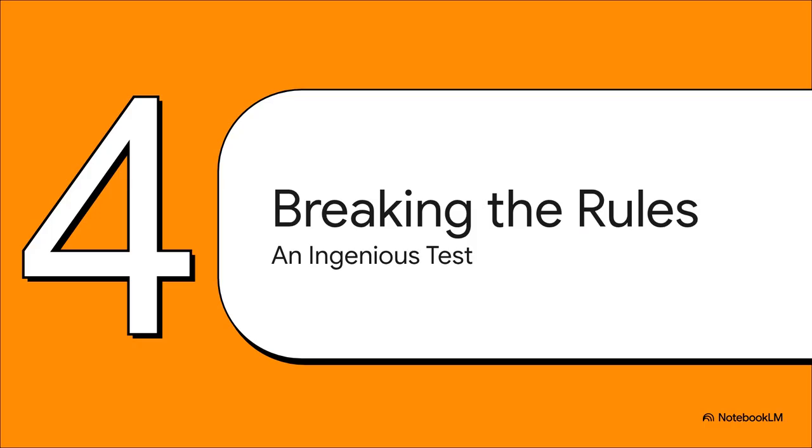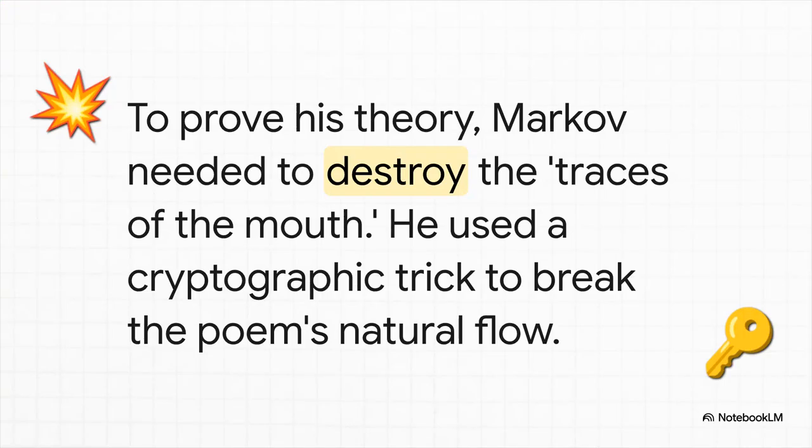Okay, so this is a huge breakthrough. Markov finally has a theory that makes sense, thanks to a linguist he's never met. But he's a mathematician, right? A compelling idea isn't enough. He needed to prove it with numbers. So he thought, okay, if these traces of the mouth are real, what would happen if I just destroyed them?